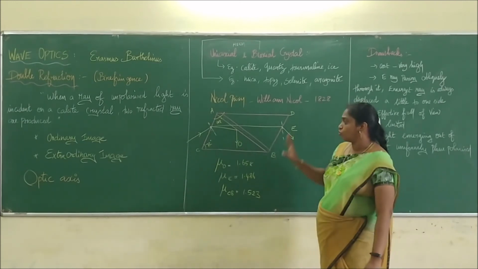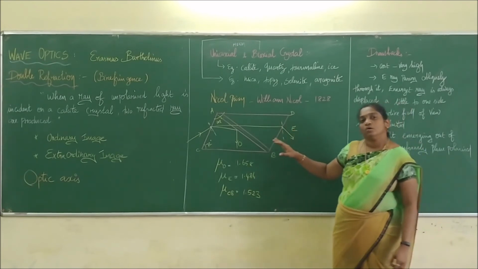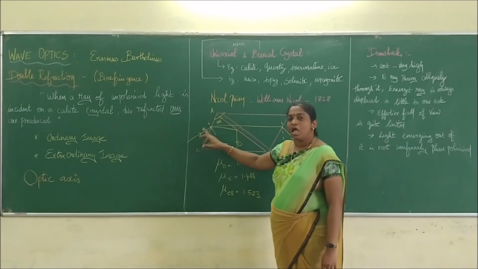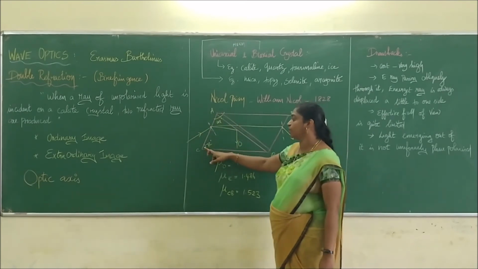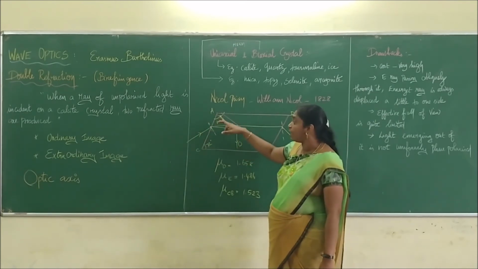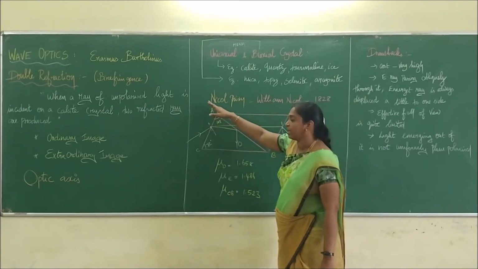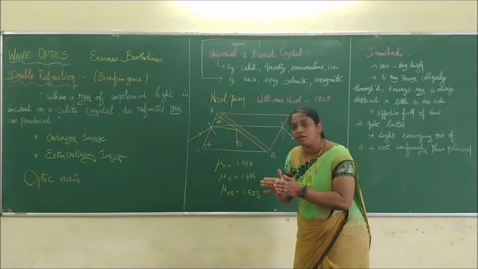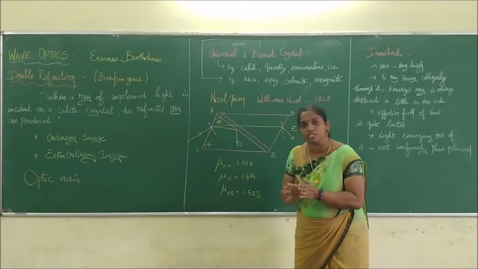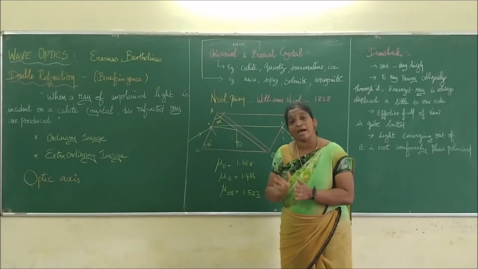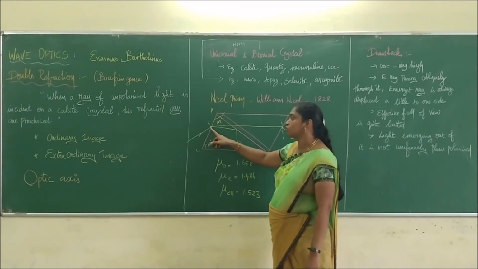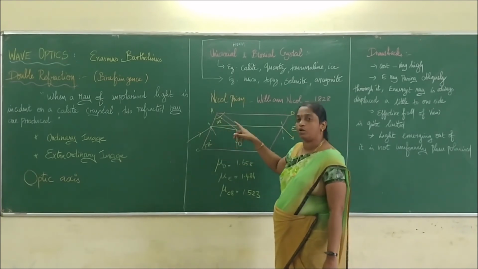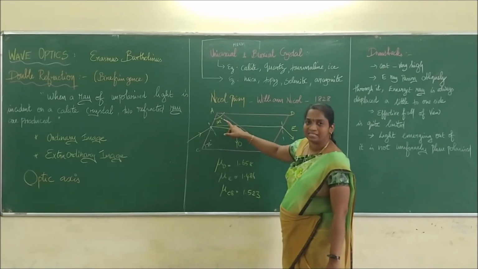Is that clear? So we have taken a calcite crystal whose length is 3 times its breadth, with one angle of 72 degrees and another angle of 108 degrees, and it is cut along the diagonal. The two pieces are again joined by means of a transparent film called what? Canada balsam. When incident light falls on that, double refraction takes place. So it is split into two rays. One is called ordinary, another is called extraordinary.